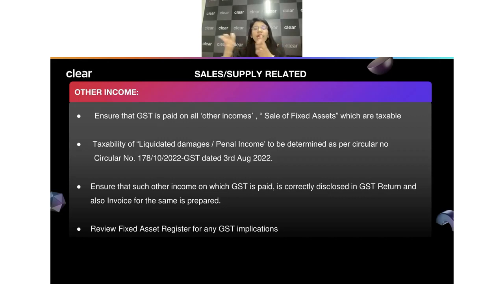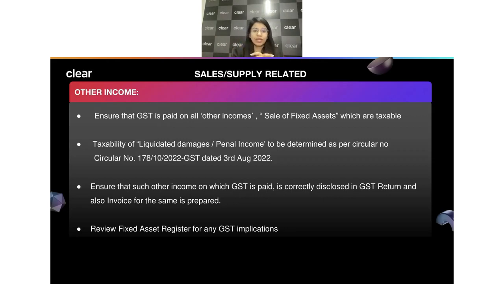So it's always good that you get the confirmation from the customer itself that I have already reported everything correctly in my GSTR-1 and I have also paid the taxes in my GSTR-3B. You just give me a confirmation that you are able to see all these invoices in your GSTR-2B or not. And if there are certain differences, just let me know so that I can file for the amendment or I can do the corrections if any required.